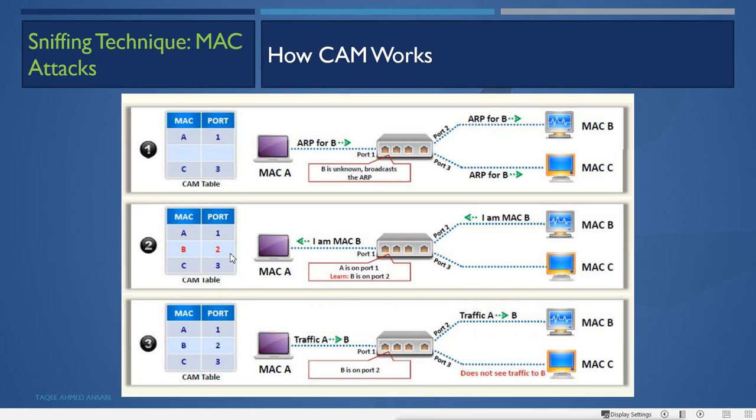Then it starts the communication, and the whole MAC address table is created.